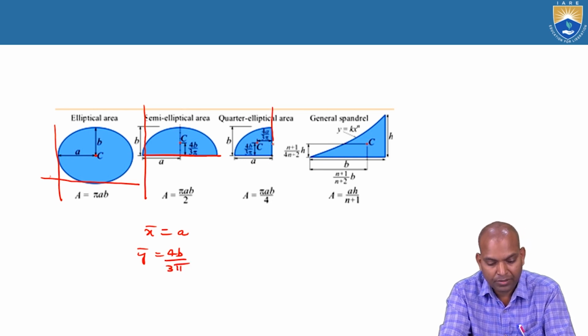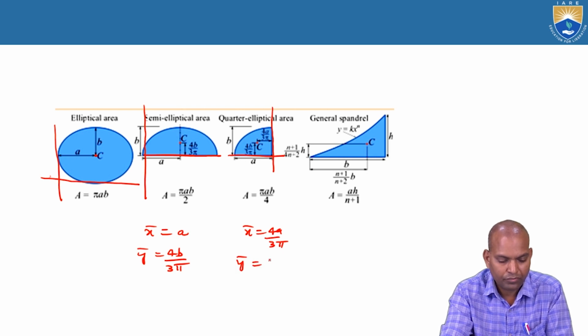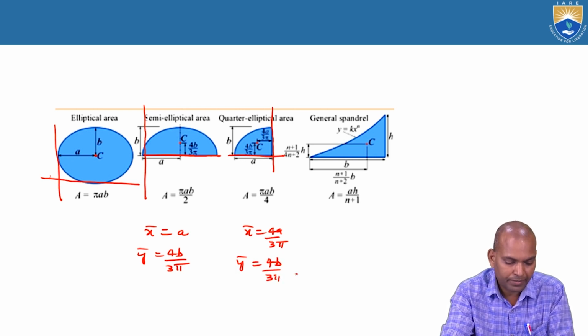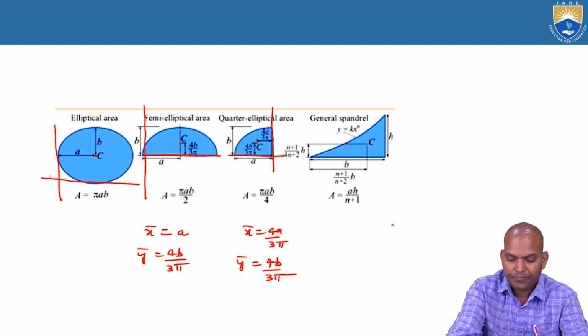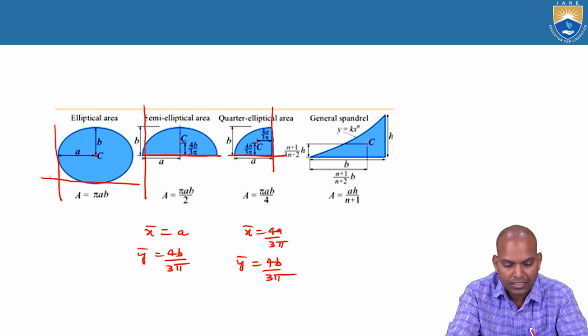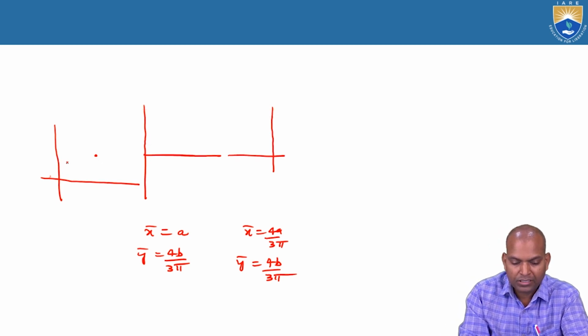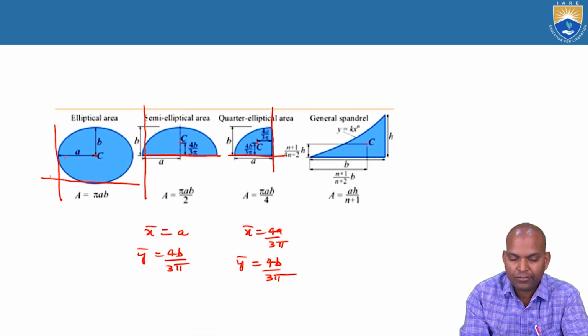Now for this same quarter elliptical area, bar x equals 4a by 3 pi, bar y equals 4b by 3 pi. For this general spandrel, you can see the area is ah by n plus 1. Now here the point is that these simple plane figures are required to find out the centroid of